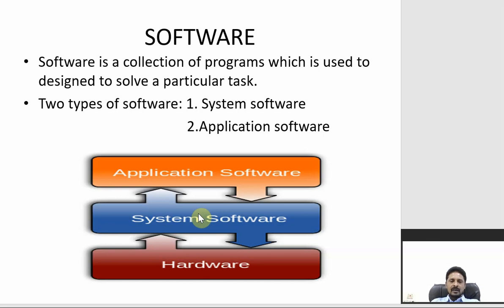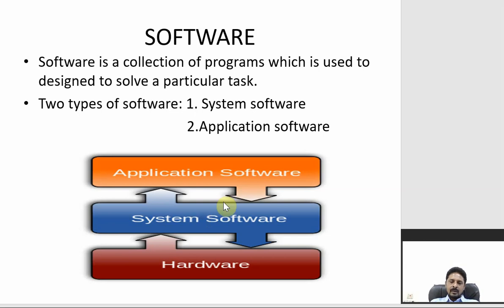So that's why they define that software is a collection of programs, that means a group of programs, which is used to solve a particular task. For providing a solution for a particular problem, whatever programs we have developed for that solution will be named as a software. Generally two types of software are available. One is system software and the second one is application software.